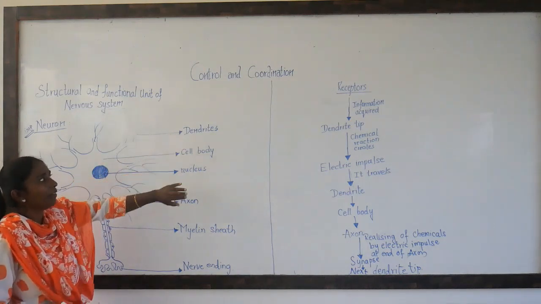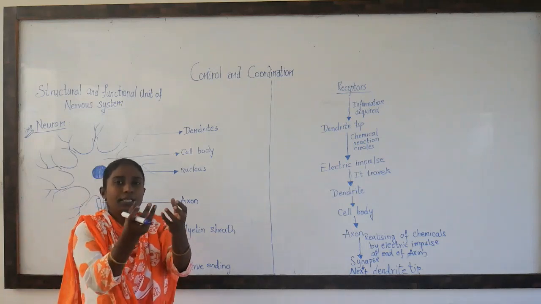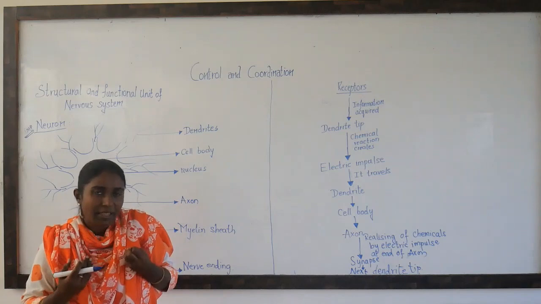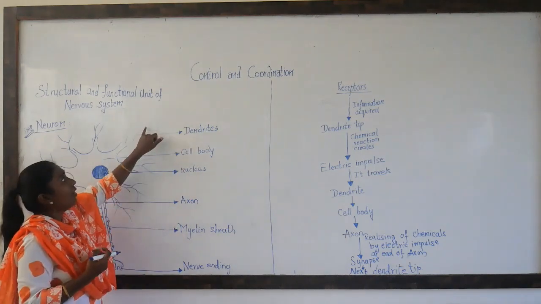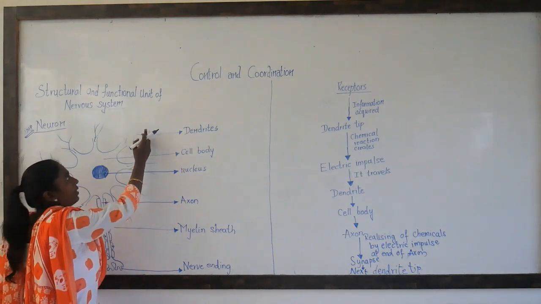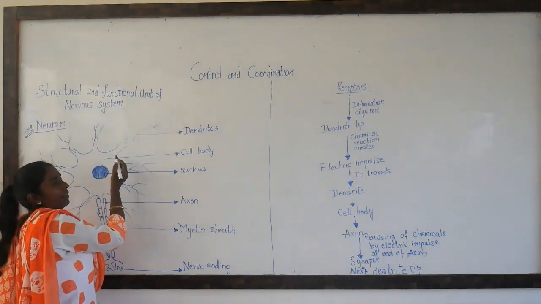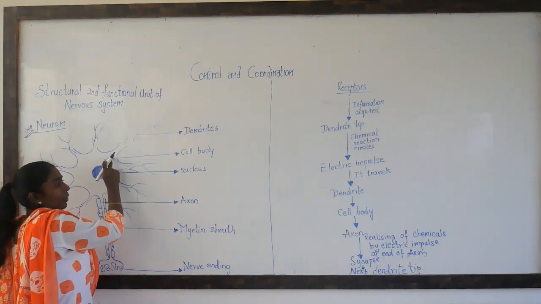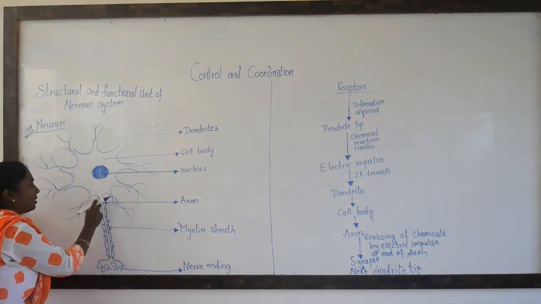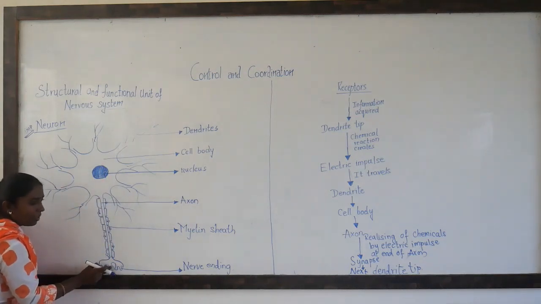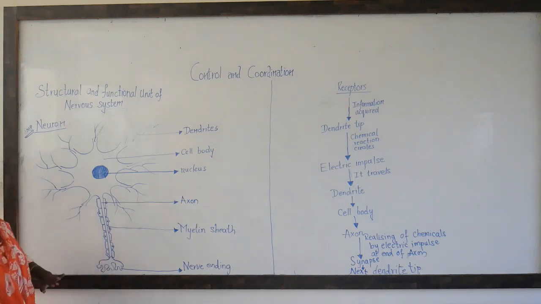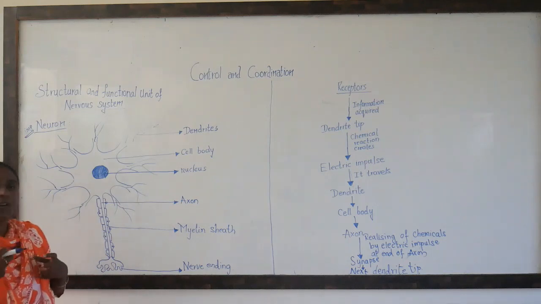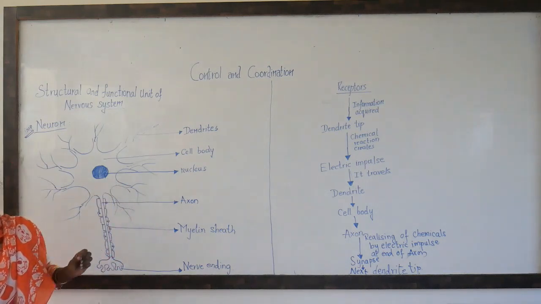Now the function of dendrites, right? The function of dendrites is to acquire the information. Acquire the information means taking the information, receiving the information. Then after receiving the information, it passes to the cell body. From the cell body, the information passes to the axon. Then it passes to the nerve endings, and from these nerve endings again it passes to the next neuron. Now let us study how this passing of messages in a neuron takes place.